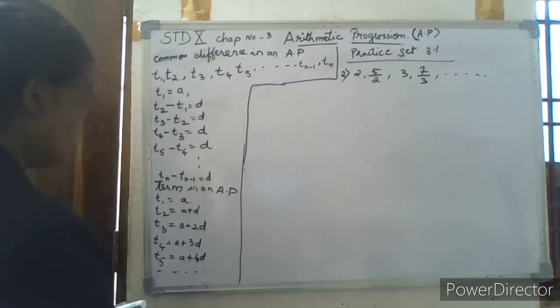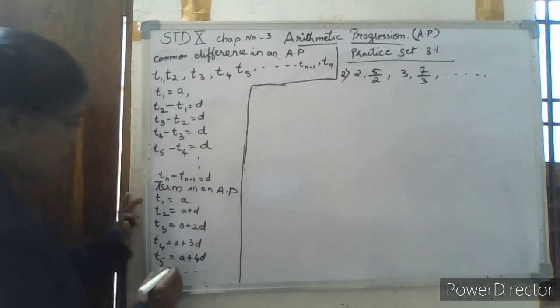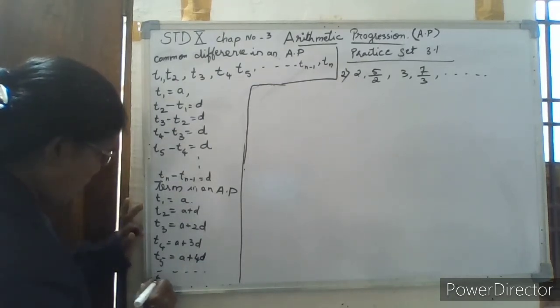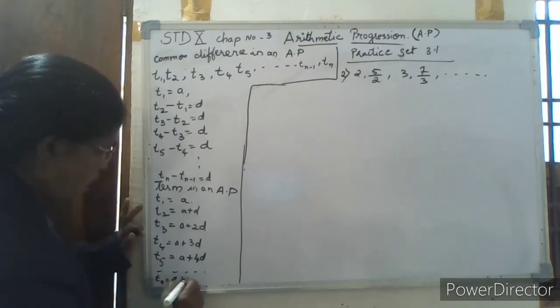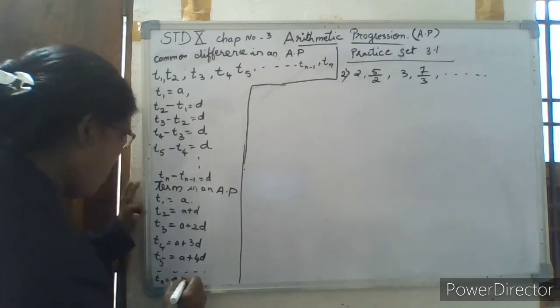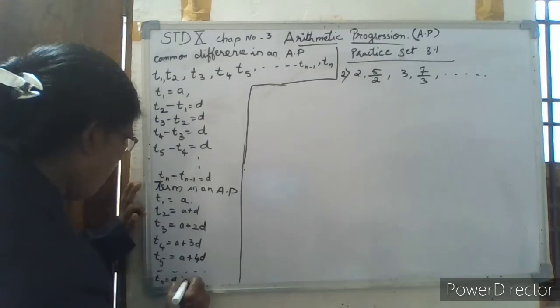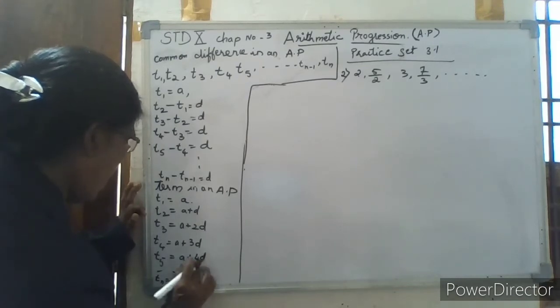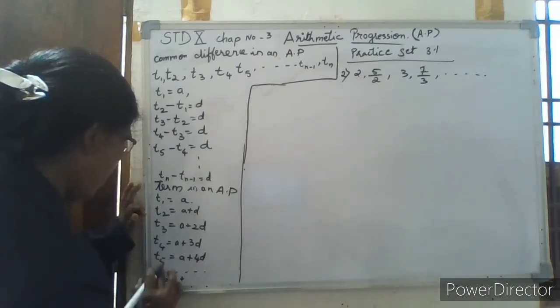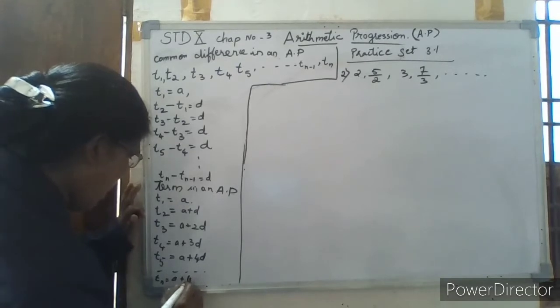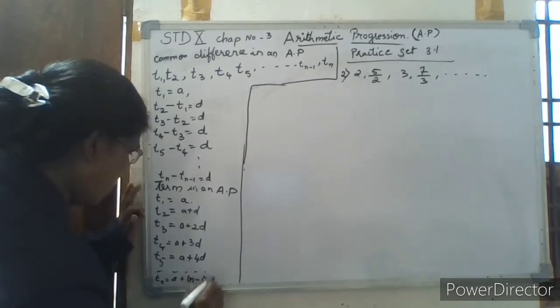Then the nth term will be A plus (n minus 1) times D, like this.